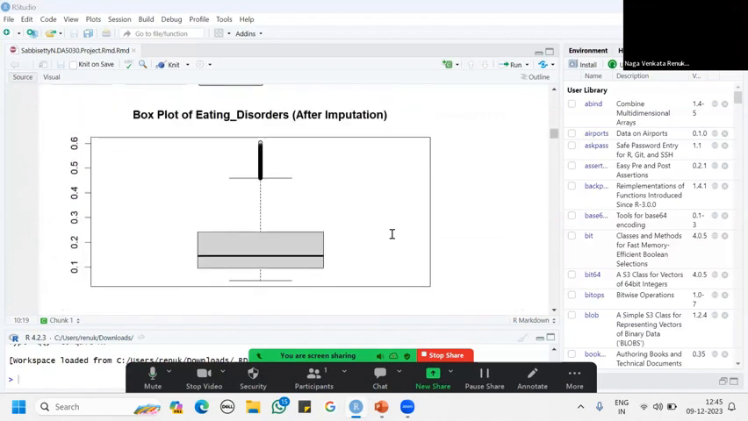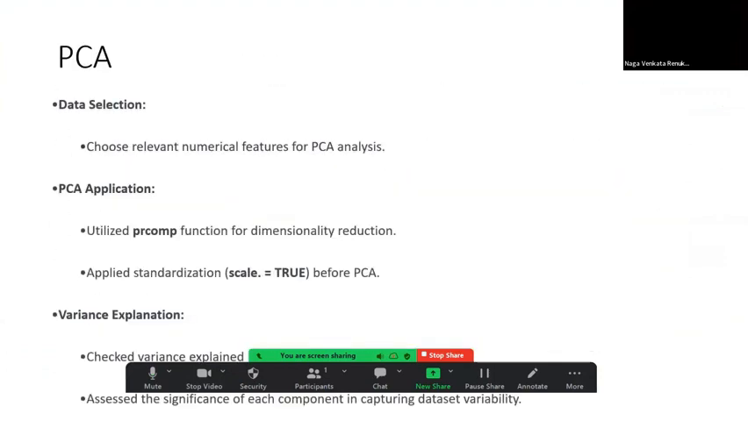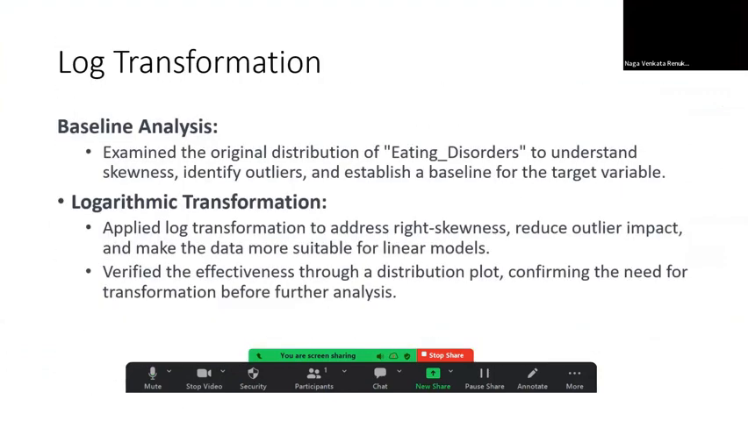After identifying my outliers, I did a log transformation. I did the log transformation because, as I identified, my data is not normalized and it was highly skewed. Also, as I didn't remove my outliers, it helps in reducing the outlier impact and makes the data more suitable for linear models. I also verified the effectiveness through a distribution plot, confirming the need for transformation for further analysis.